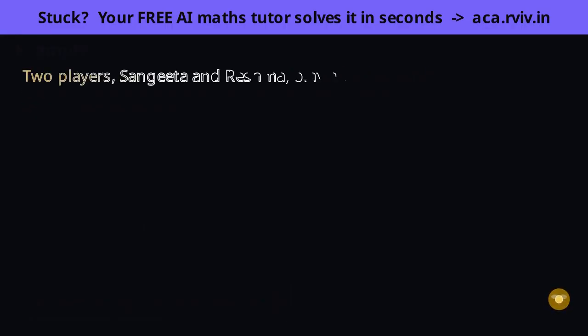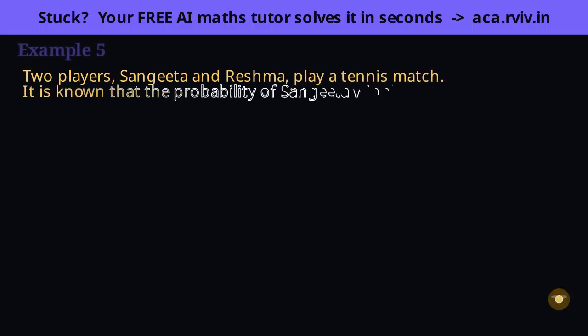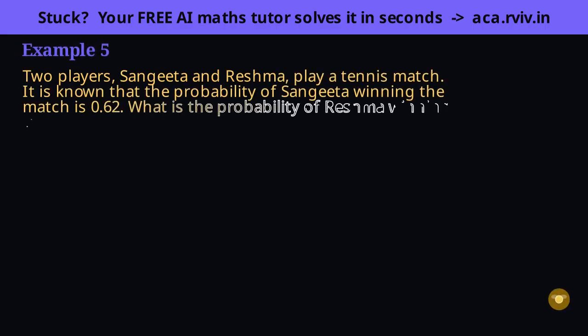Only one player can win the match, so their 2 chances must fill the whole of one between them. This one has no counting at all, it's pure complement reasoning, so let's see the logic clearly. A tennis match has a winner and no draw, so exactly one of them wins. Sangeeta winning and Reshma winning are opposite events that cover every possibility, so their probabilities must add up to one whole.